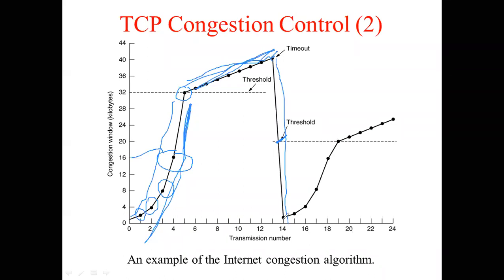Initially one packet is sent, then again, if acknowledgements are coming back, 2 packets are sent, then there's an exponential increase. So just like the previous, this part of the curve and this part of the curve, you all can observe it is same. Only thing is there the window size is large, here the window size becomes less. Again, after it reaches a threshold, linear increase is going to be there.